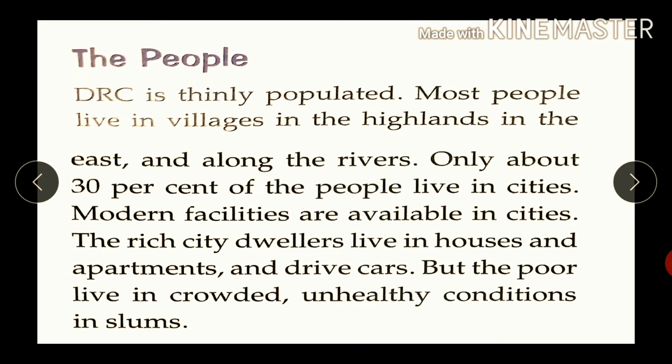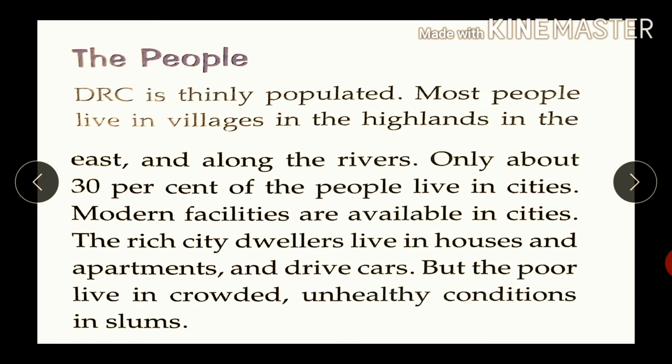The people. DRC is thinly populated. Most people live in villages in the highlands in the east and along the rivers. Only about 30% of the people live in cities. Modern facilities are available in cities. The rich city dwellers live in houses and apartments and drive cars.